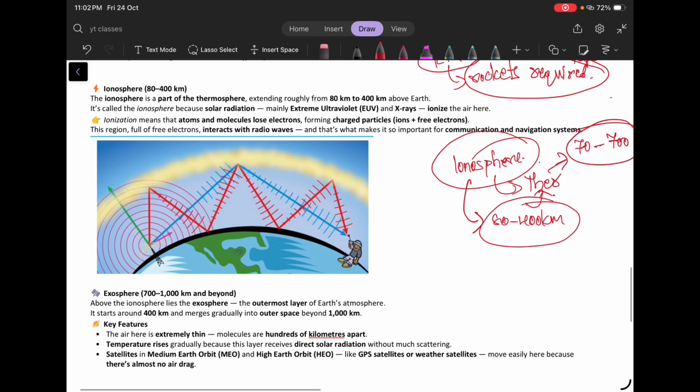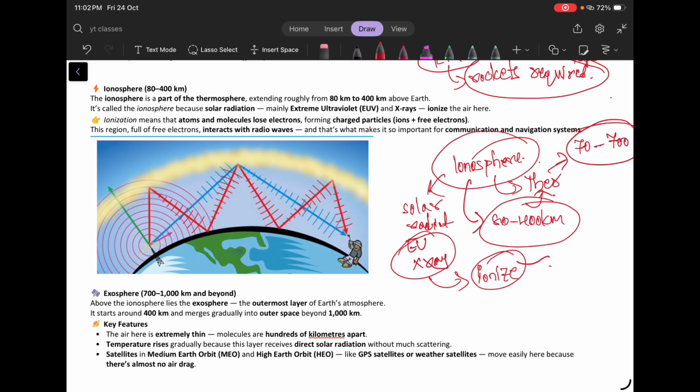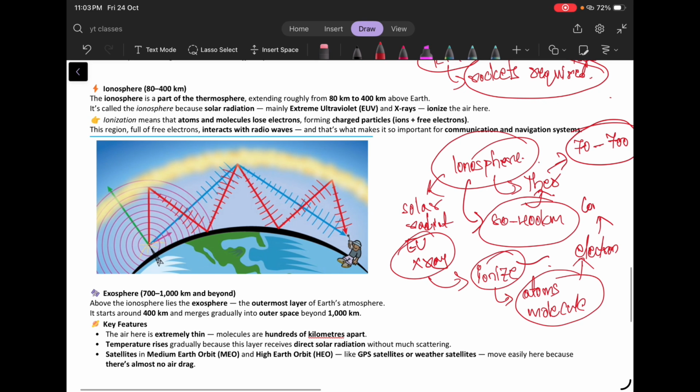Okay, and it is called the ionosphere because of the solar radiation, mainly the UV rays and X-rays, which ionize the air particles present here, which means the atoms or molecules present in this layer will lose their electrons, forming charged particles, which in turn help in the communication of human beings.